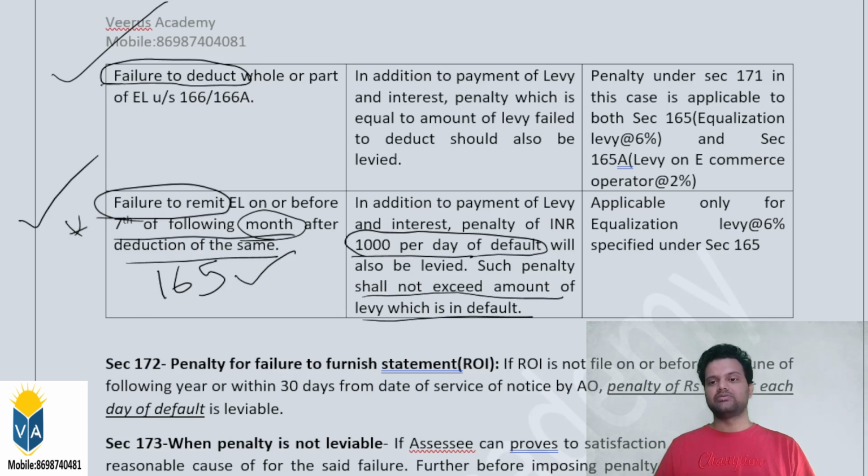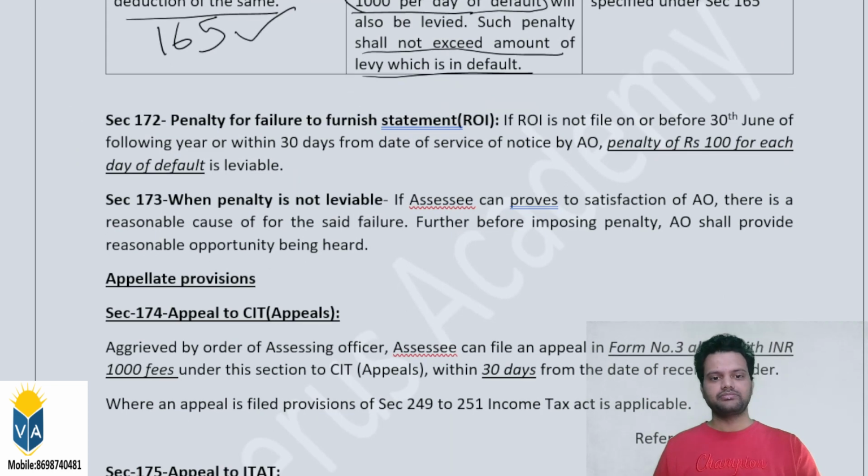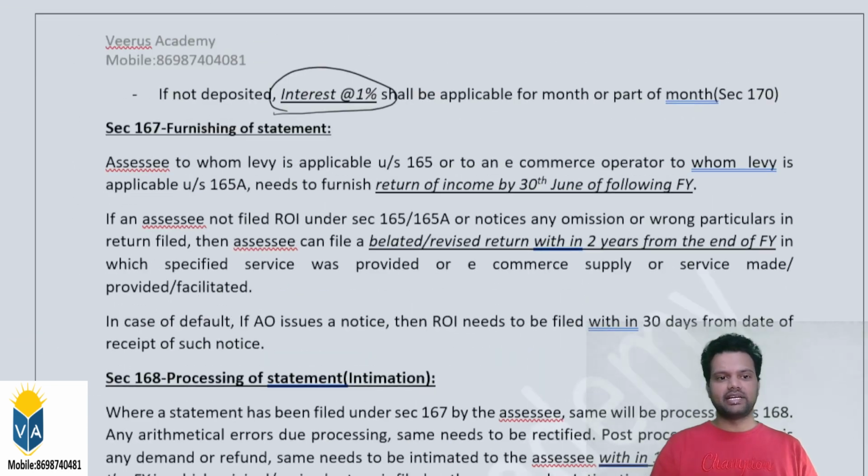The penalty, what is the amount of penalty? 1000 per day of default. They have to make the remittance to the central government, but the maximum amount of levy which is in default. Okay, this is applicable for the advertisement services related equalization levy, not applicable to the e-commerce related one. Am I clear? Now, I will move on to the return filing provisions.